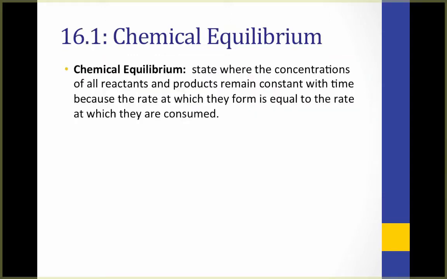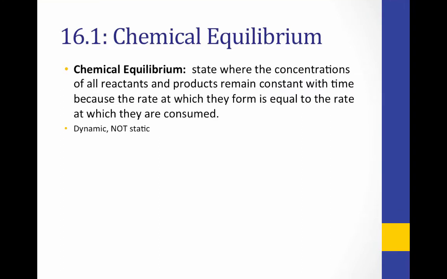Chemical equilibrium is the state of a system where all the concentrations of the reactants and the products are constant, and the rate at which they form is equal to the rate at which they are consumed. So again, we have constant concentrations and equal rates. This is a dynamic system. It's not static. In other words, both the forward and the reverse process are still happening. We just don't see any overall net change.